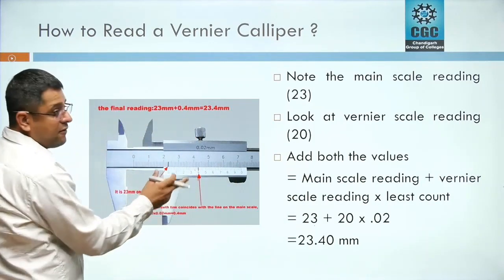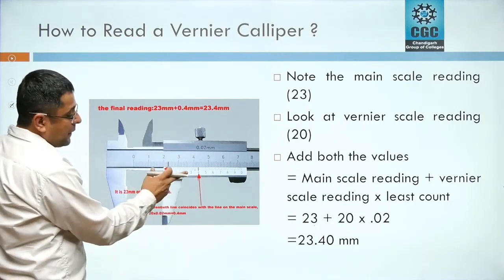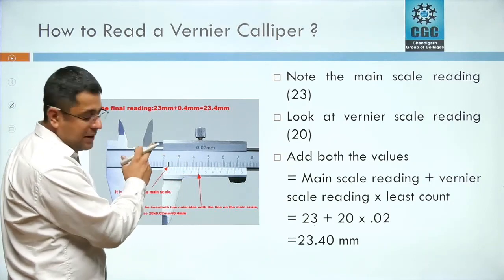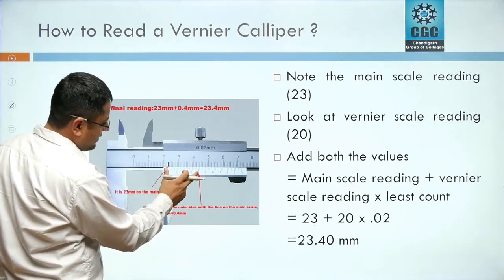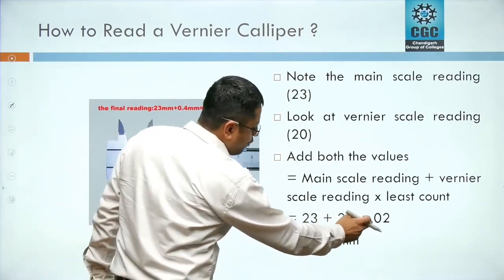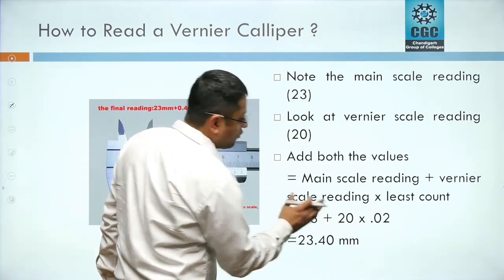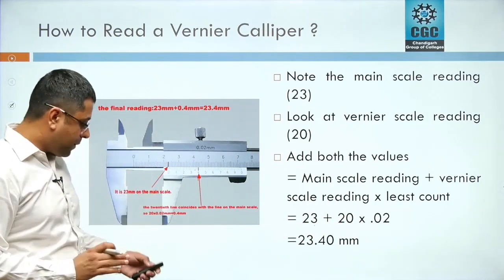Then for the vernier scale reading, we'll find out the coinciding line between the vernier scale and the main scale. So here it is 4th. So this line is basically 20 divisions from 0. So this is 20 into 0.02, and the total comes out to be 23.40 mm. This is how we read a vernier caliper.